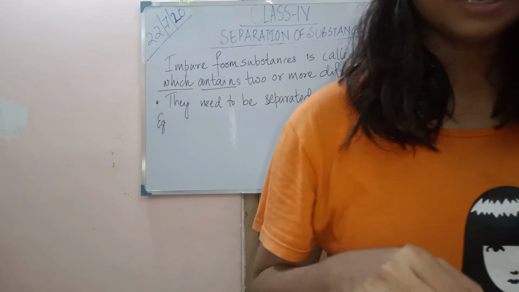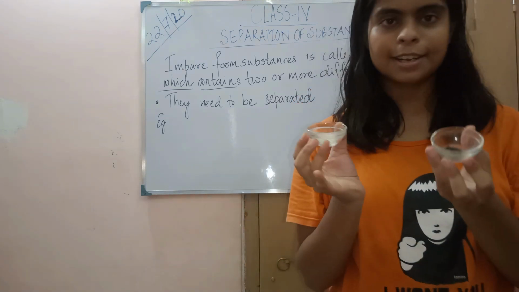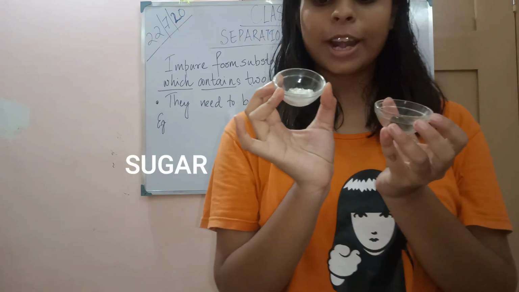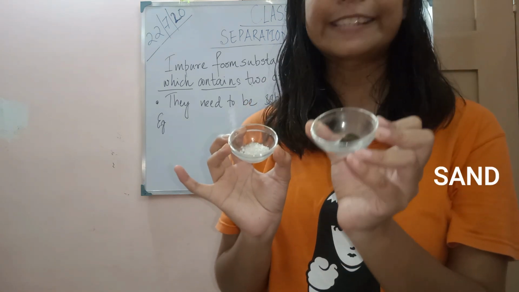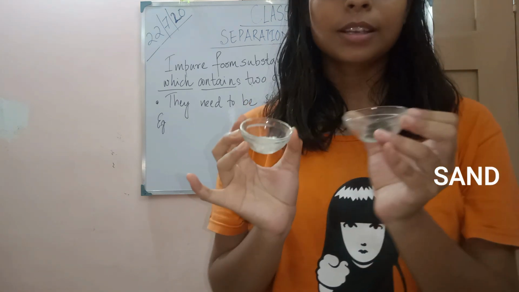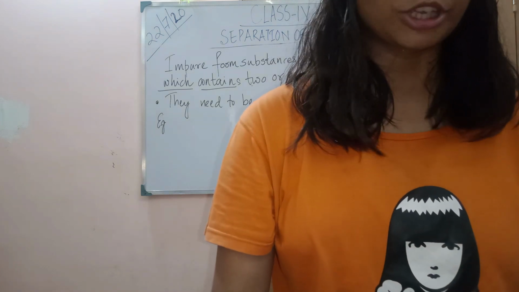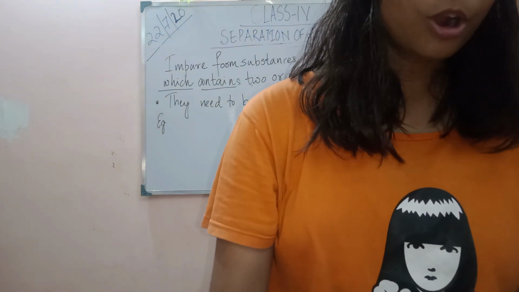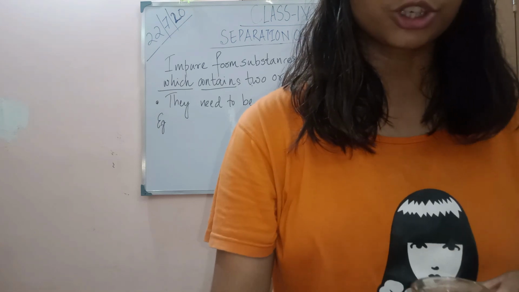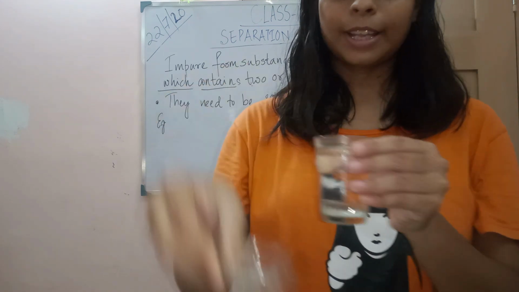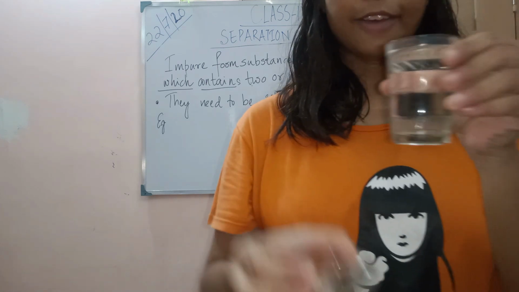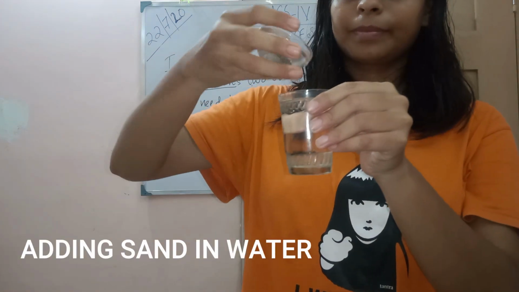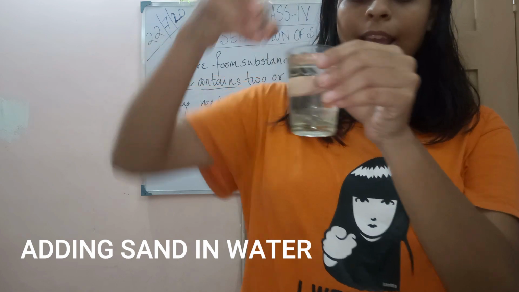And you can see two bowls, in one of which I have taken sugar and in the other I have taken clay, or sand, you can say sand. So now I will make two mixtures. In one I will add sugar, and in the other I will add clay. And I will mix.